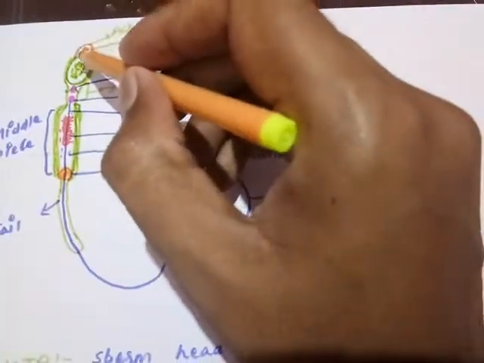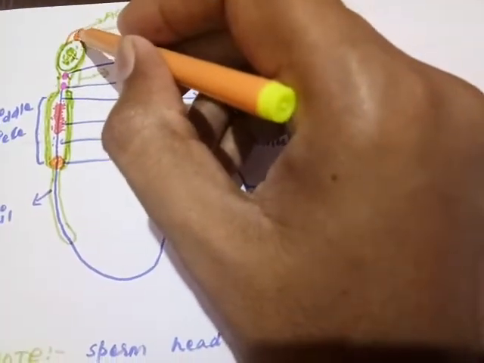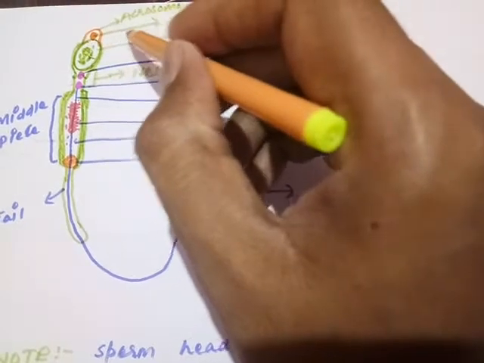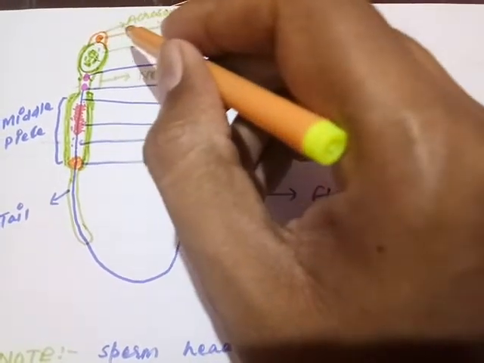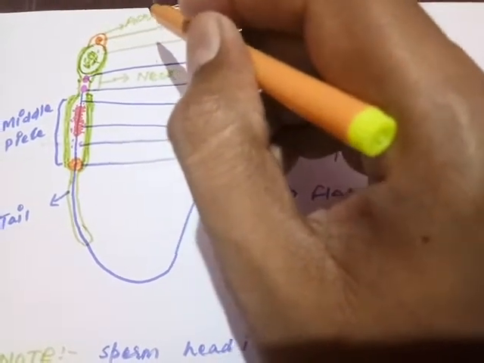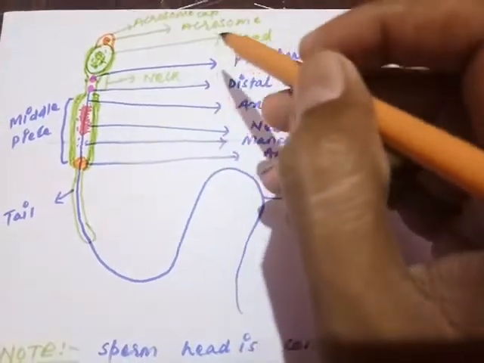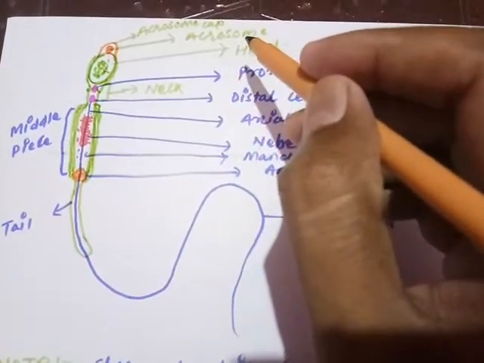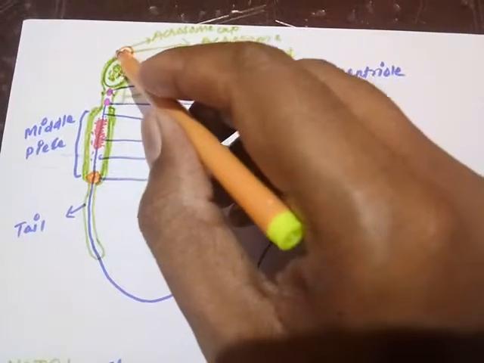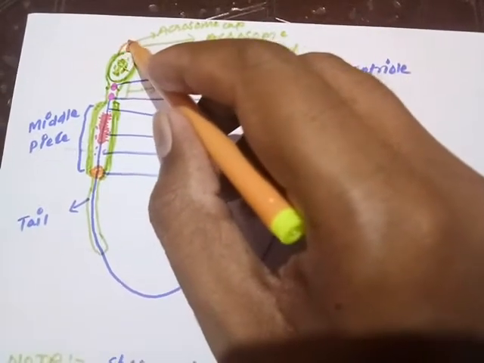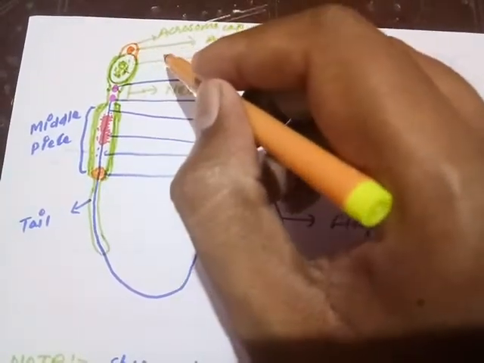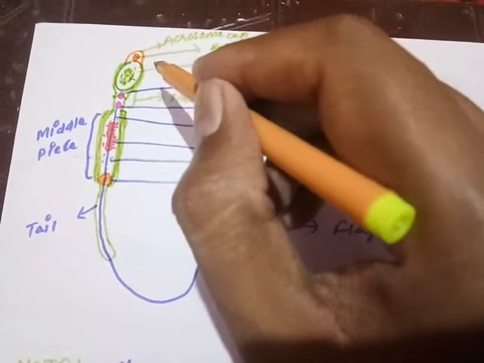At the top of the sperm head, the Golgi body is going to form a specific granular structure that is filled up with the hydrolytic enzyme called as sperm lysin, that is known as acrosome. At the top of the acrosome, a protective covering is present that is called as acrosomal cap, acrosomal membrane, or galea capitis.